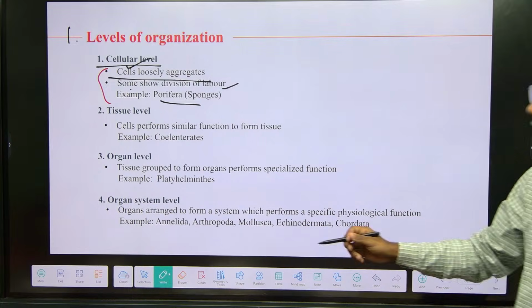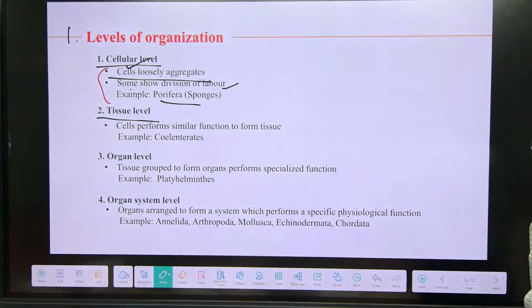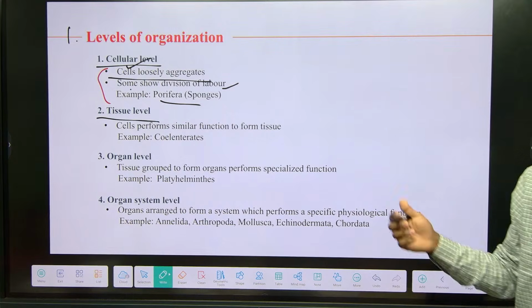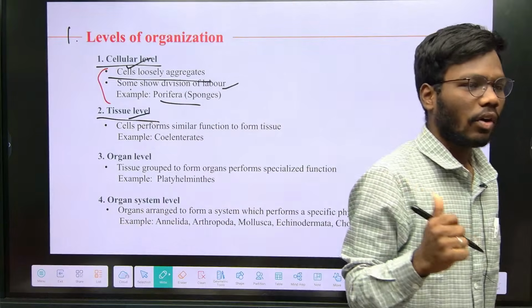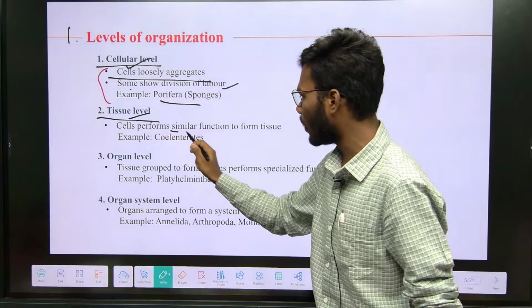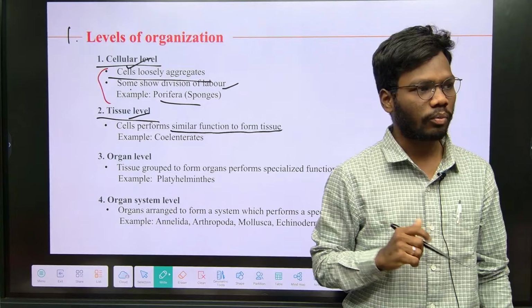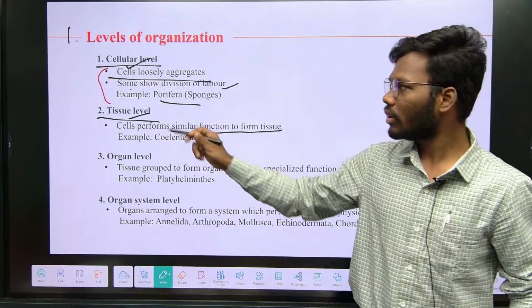The next category is tissue level. As we know, a group of cells together forms a tissue. If the animal's body is based on tissues, that level of organization is called tissue level. Cells performing similar functions form a tissue. This is the advanced character of animals.